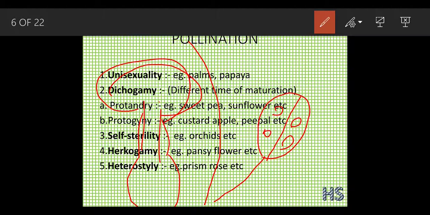The pollens got produced and germinated, but the pollination is not going to occur. Why? Because this structure is acting as a barrier in between. So is pollination going to occur or not? Yes, it is going to occur, but the anther should be of a different plant. So that is why it also favors the cross-pollination path.